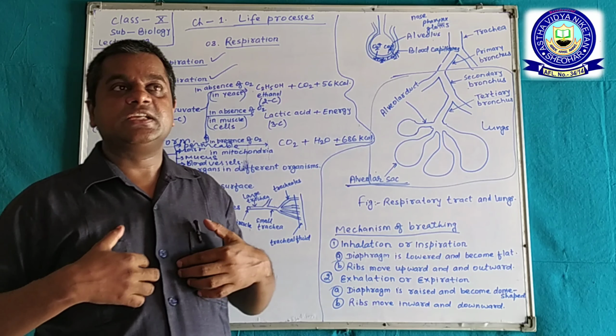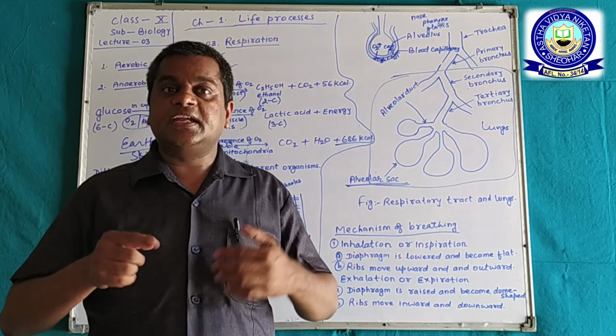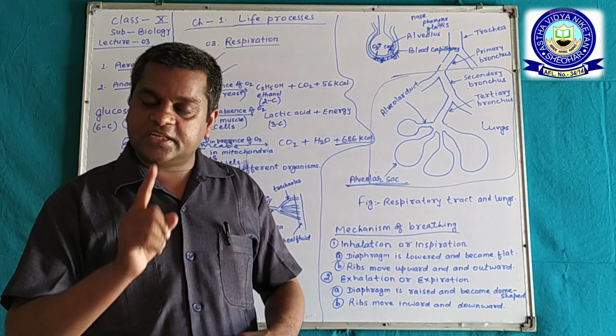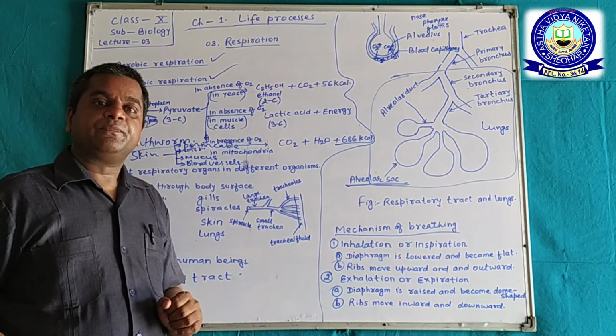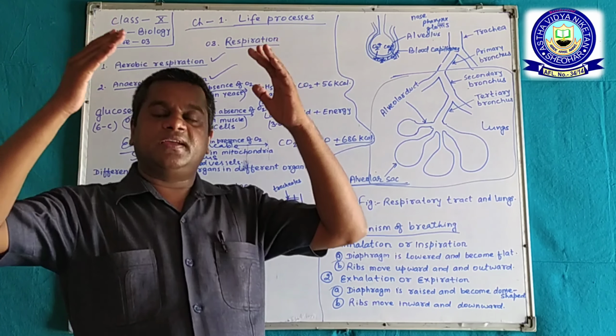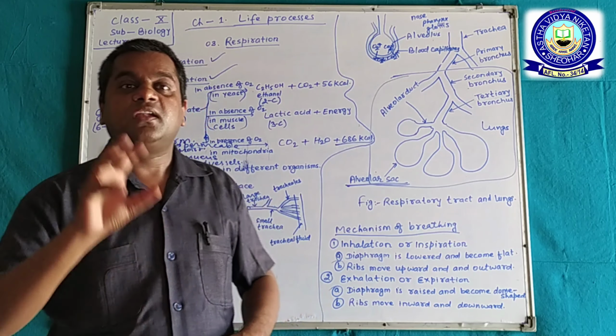This increases the area of the lungs and decreases the pressure inside the lungs. That's why external atmospheric air is inhaled inside the lungs.